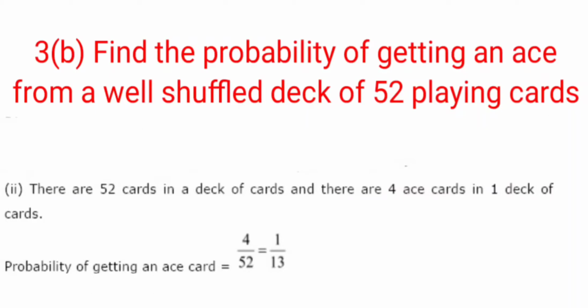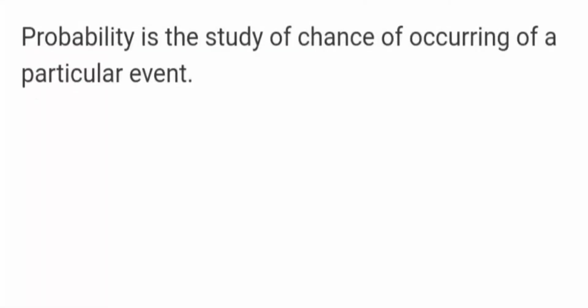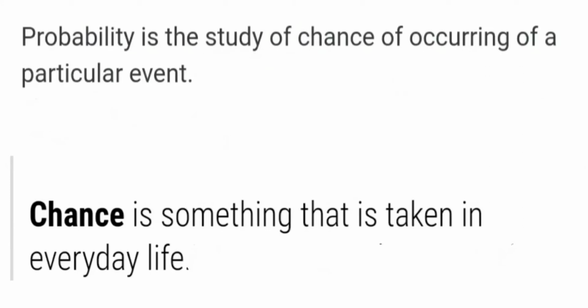So the probability of getting an ace card is 4/52, which in simplest form you can write as 1/13.